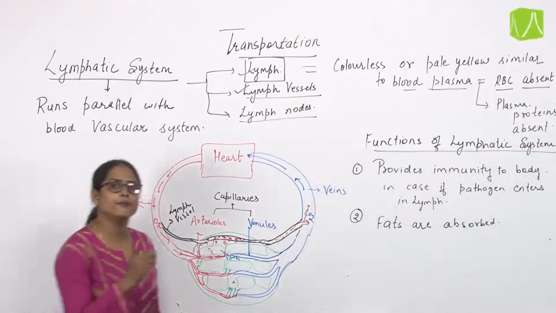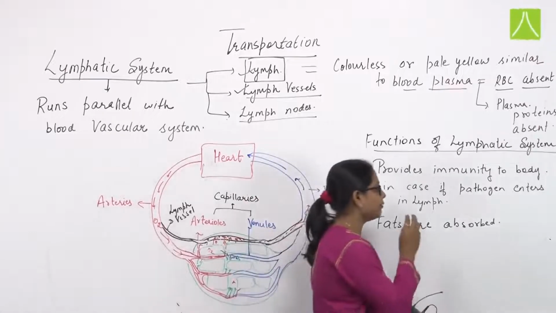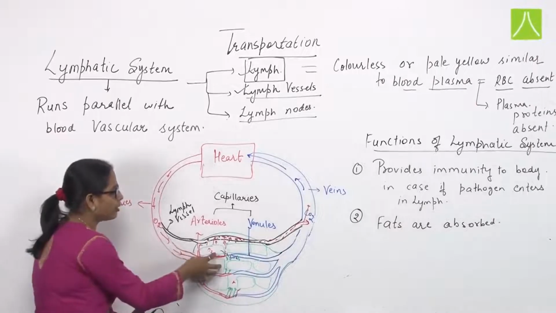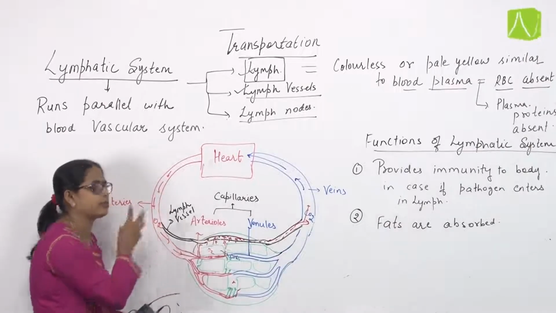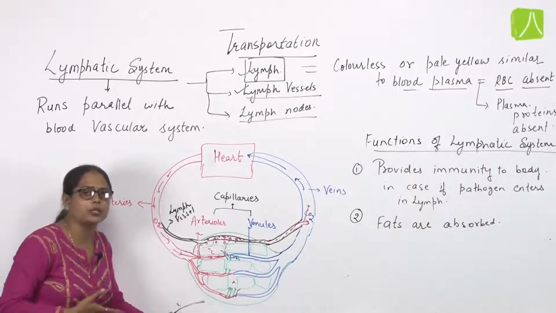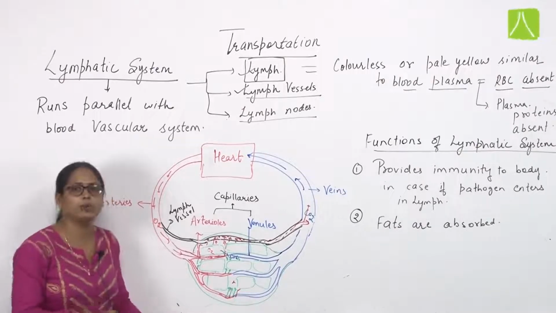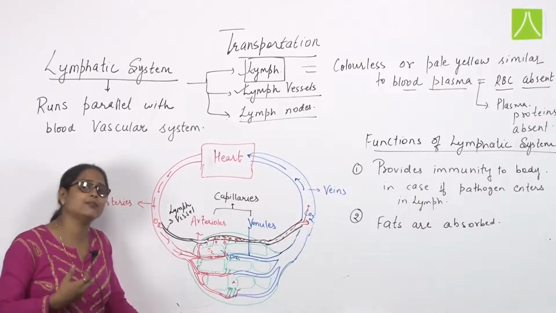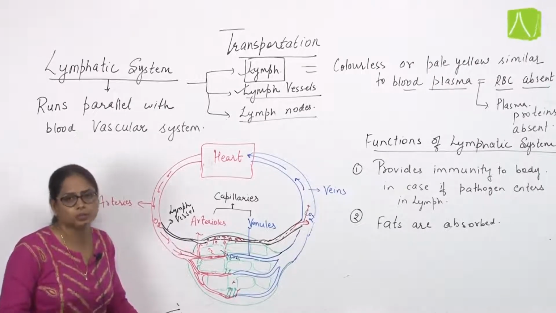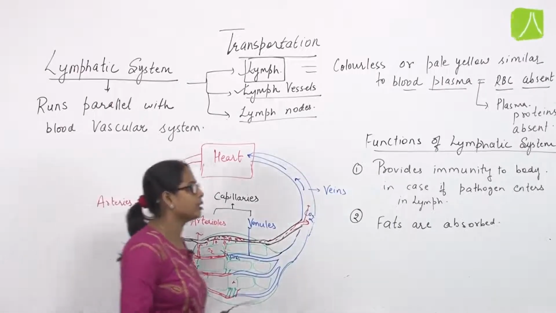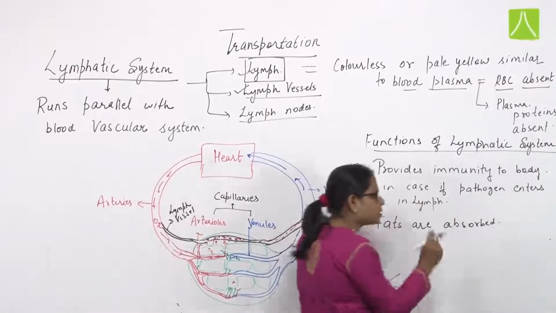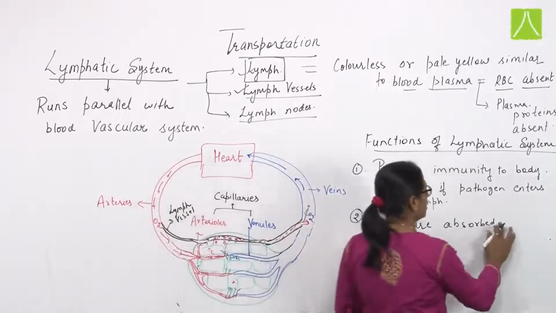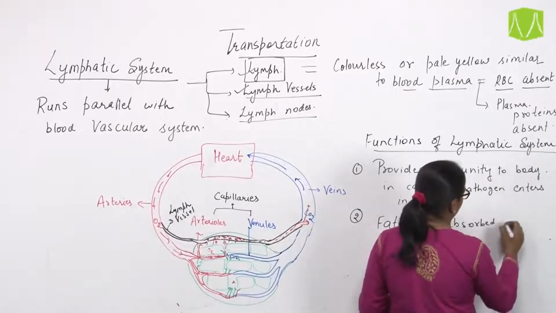So there are lymph vessels. Basically our lymph vessel is specialized to absorb fats only. Whatever digested fats we are getting at the organ site or tissue site, from there the lymph vessel is going to absorb the fats from the digestive cells, or you can say the digestive system. There only fats are absorbed by the lymph vessel, and that specialized lymph vessel in the digestive system is known as lacteals.